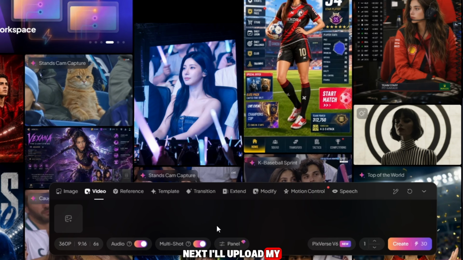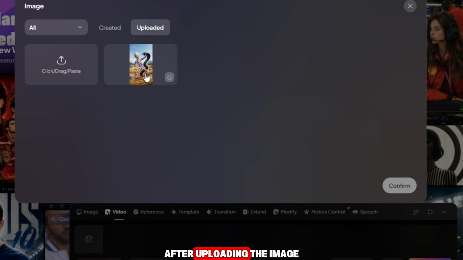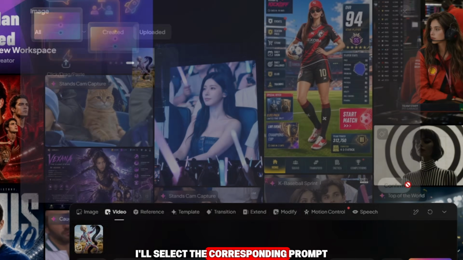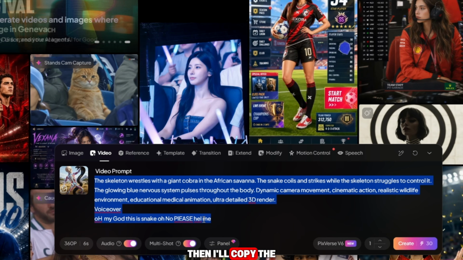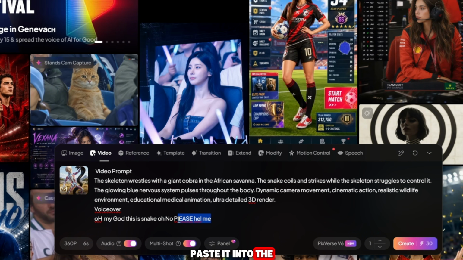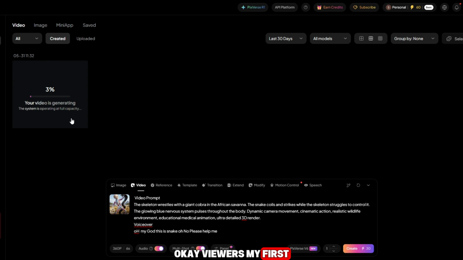Next, I'll upload my first image. After uploading the image, I'll select the corresponding prompt. Then I'll copy the video prompt, paste it into the prompt section, and click on the Generate button. Okay, viewers, my first video has now started generating. At this stage, you just need a little patience. Usually, PixVerse AI takes only 20 to 30 seconds to generate the final result.